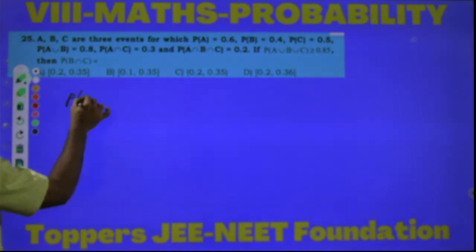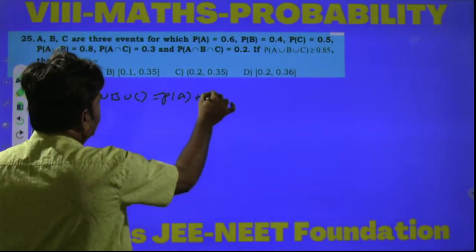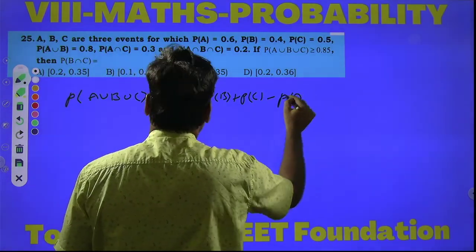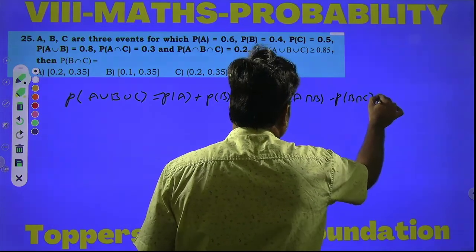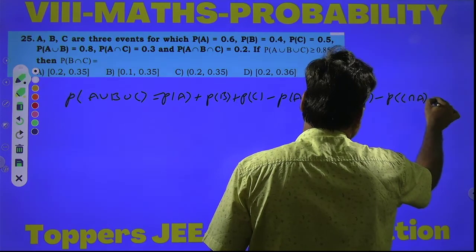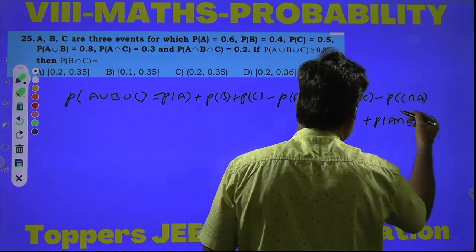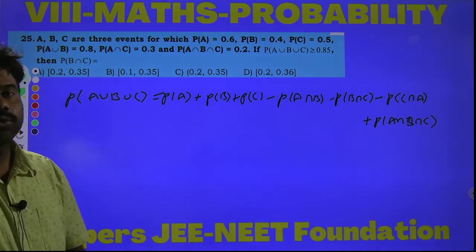First of all, what is the formula for P of A union B union C? If A, B, C are any 3 events, then according to the addition theorem of probability, P of A union B union C is equal to P of A plus P of B plus P of C minus P of A intersection B minus P of B intersection C minus P of C intersection A plus P of A intersection B intersection C. Here, P of A union B union C varies from 0.85 to 1.